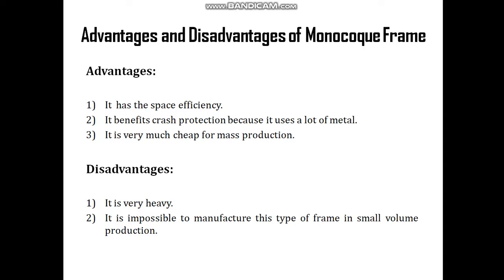One major advantage is that no localized stress will be developed in its structure, because it will distribute the stress among all the body structure. That's why no localized stress will be formed.